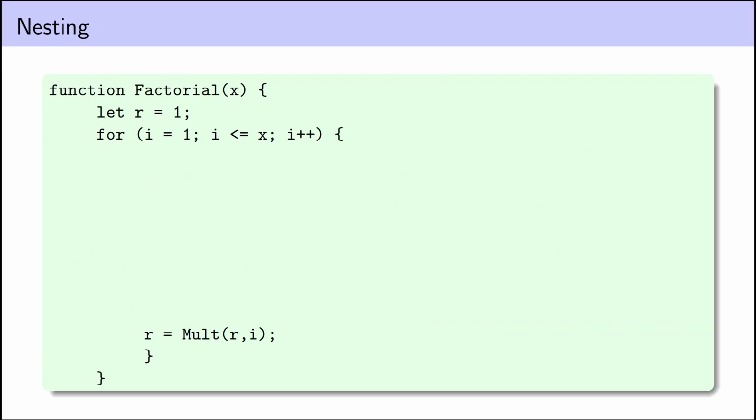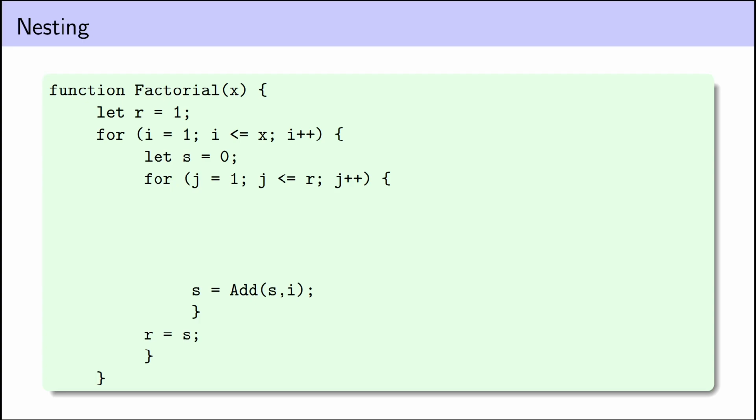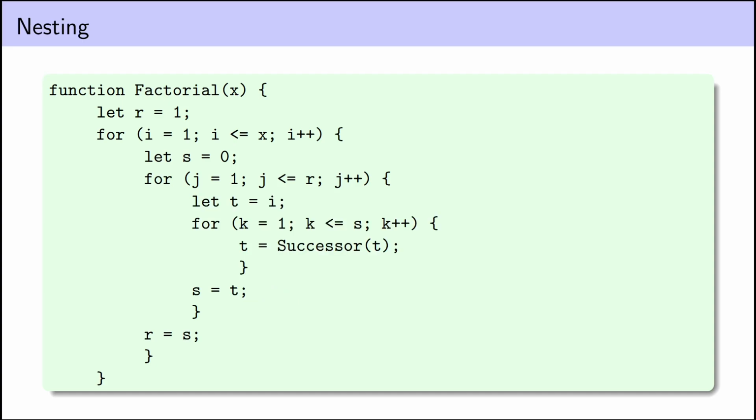Using primitive recursive functions to define other primitive recursive functions corresponds to nesting our for loops. We can translate back and forth. If we have a primitive recursive function defined in terms of other primitive recursive functions, we can translate it into a single subroutine with nested for loops. And if we have a program with nested for loops, we can translate it back. Here's our definition of the factorial function in terms of the multiplication function. But we can expand this multiplication function out as a for loop in terms of the addition function. And we can expand that addition function out in terms of the primitive successor function. And again, we can always translate back.